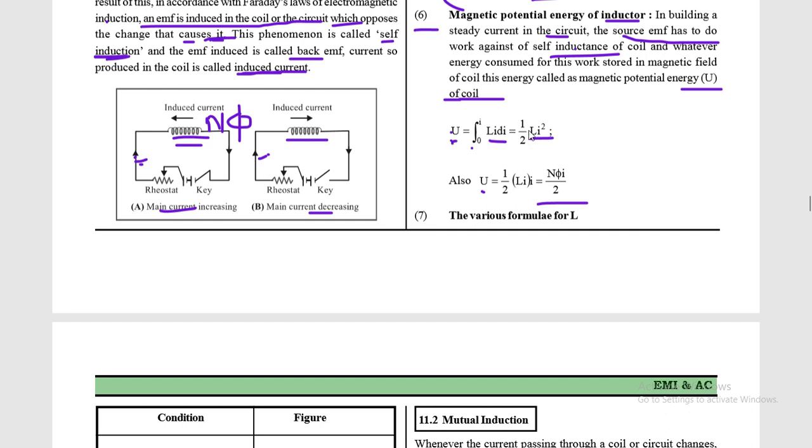that is U is equal to 1 by 2 L I square, where L is the coefficient of self induction and I is the peak, or you can say the maximum current flowing through the circuit. Okay, so it is 1 by 2 L I square. You can change this form also, like U is equal to 1 by 2 LI into I. Now LI is equal to N phi, so you can say N phi I by 2. So the magnetic potential energy of the inductor can be given by N phi I by 2 or 1 by 2 L I square.